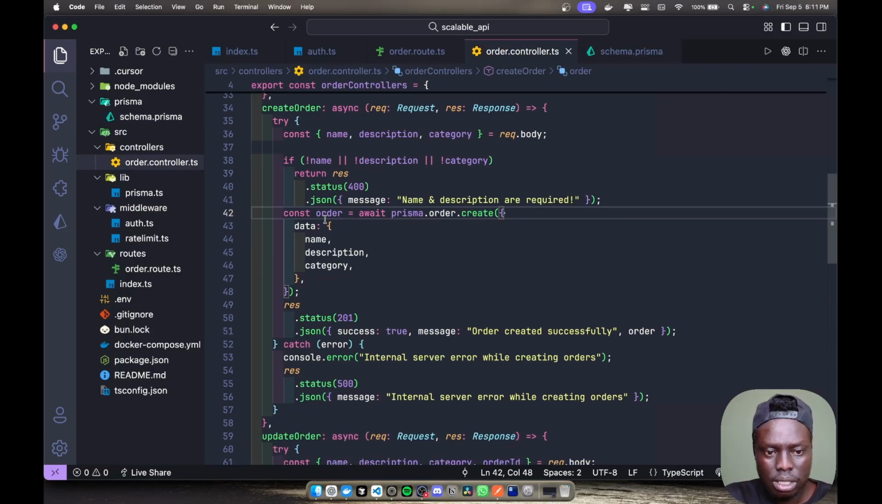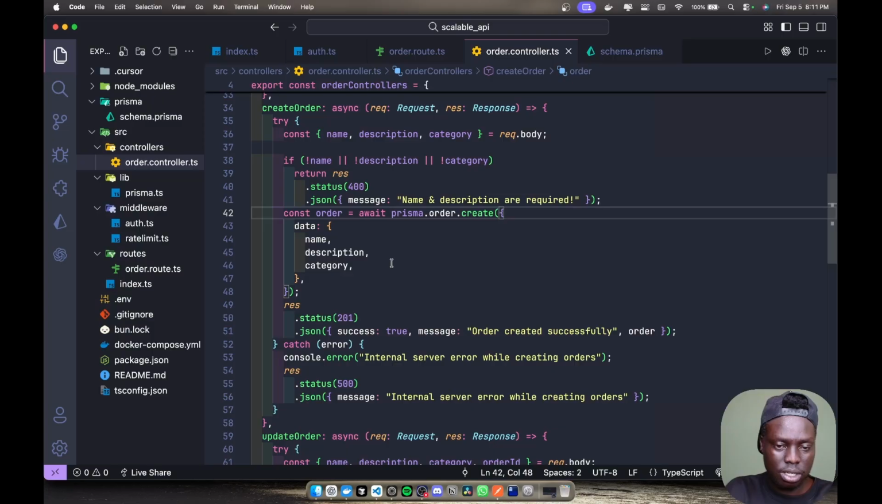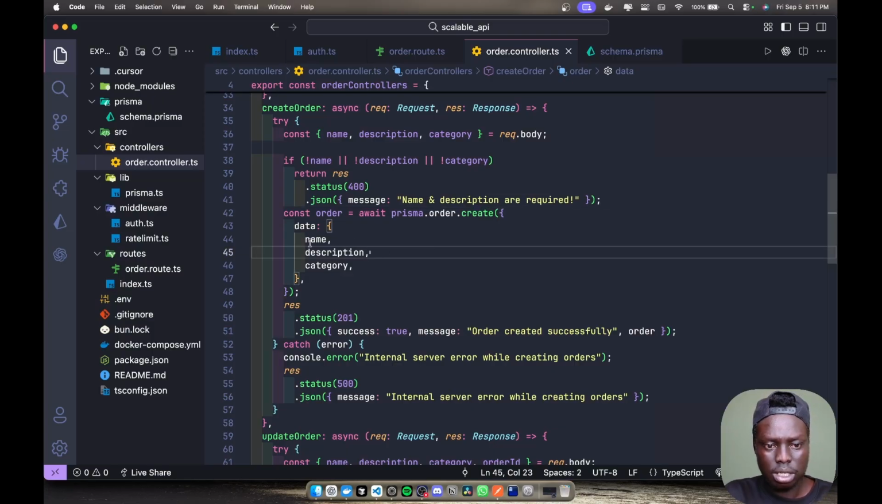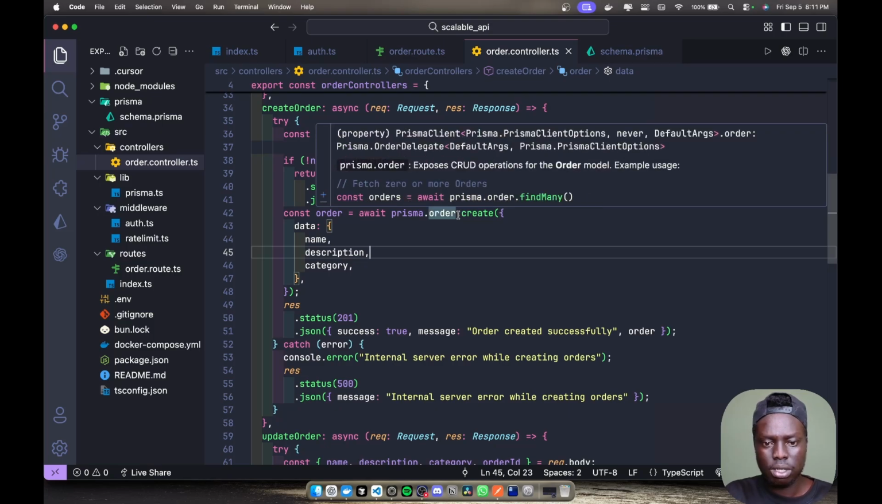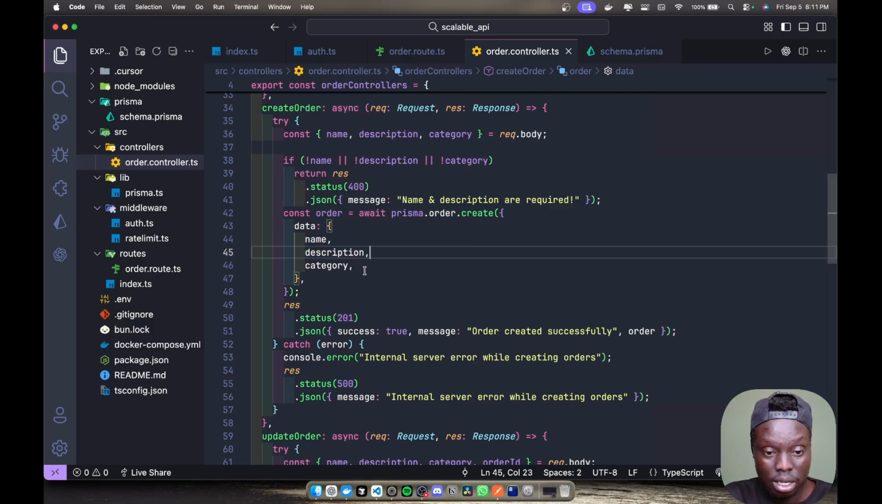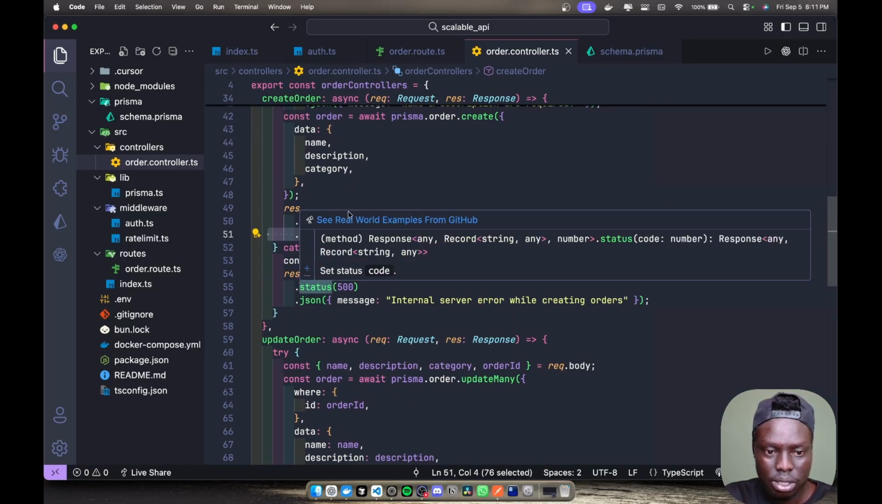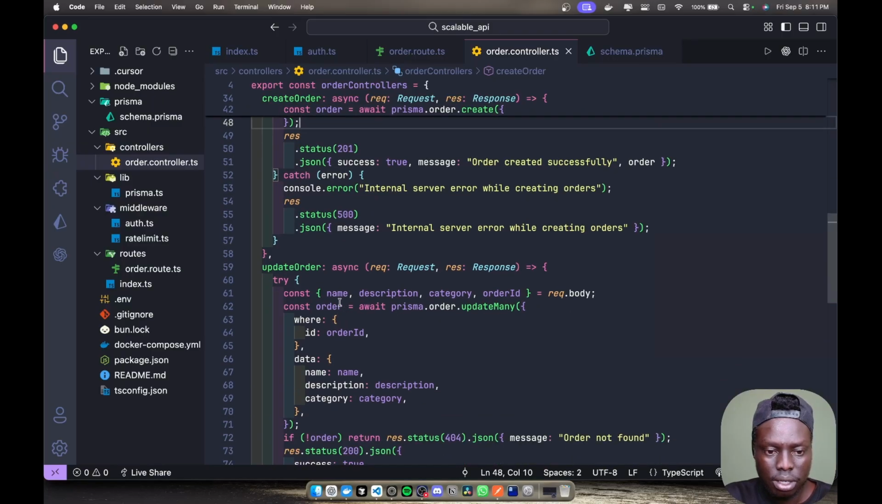Now as you can see here, you say const order because you're creating one order, right? That's why we don't have create orders. You have create order, you're just creating one order at a time. So you can see name, description, category. You can have await prisma.order.create, and then you pass the data: the name, the description, the category. Then just return order created successfully, and the status code is 201. Don't forget that. And then this is just for internal server error.